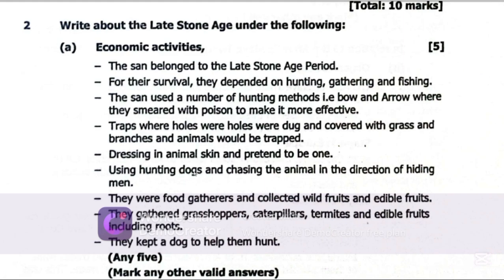Using hunting dogs and chasing the animal in the direction of hiding men. They were food gatherers and collected wild fruits. They gathered grasshoppers, caterpillars, termites, and edible fruits, including roots. They kept a dog to help them hunt. So you can write any 5 from the ones we have highlighted here.